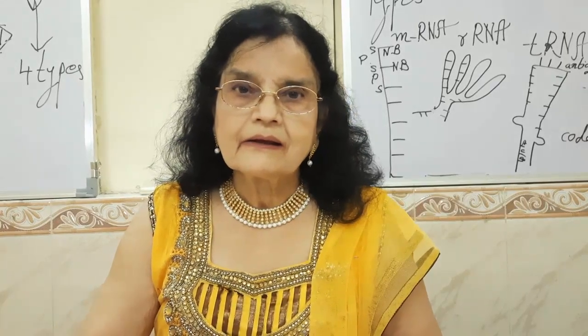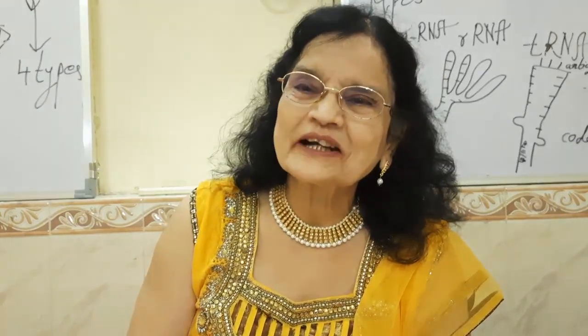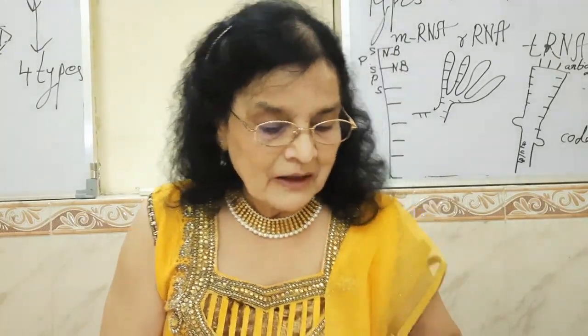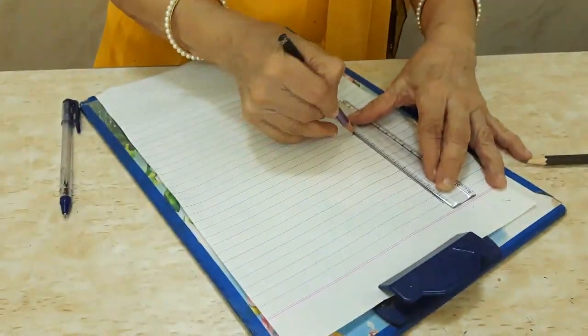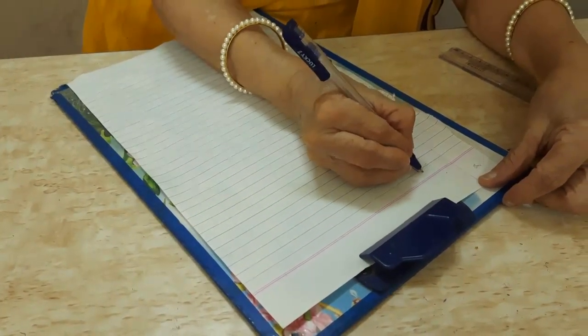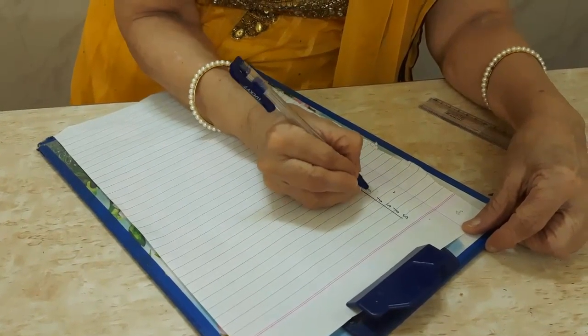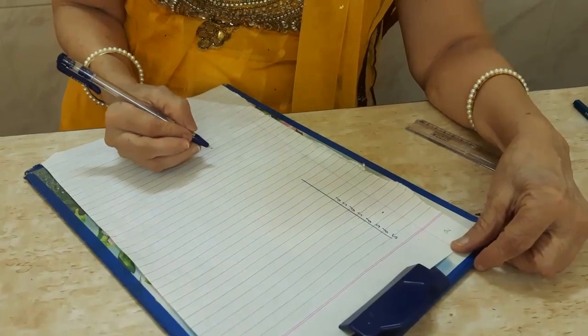Now, after finishing the figures for DNA structure, let us now cover RNA structure figures. Very easy. We have to show one strand, and then we have to write on each line SP, SP, SP, SP in this fashion.